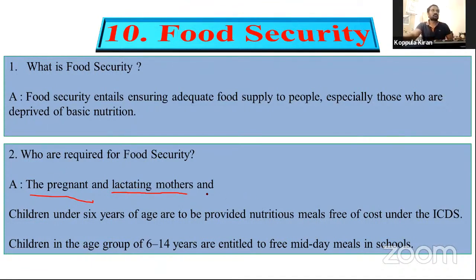These two groups, and another group: children under 6 years need food security. Children under 6 years of age are to be provided nutrition free of cost under the ICDS, the Integrated Child Development Scheme.